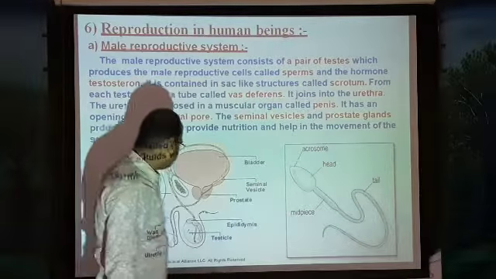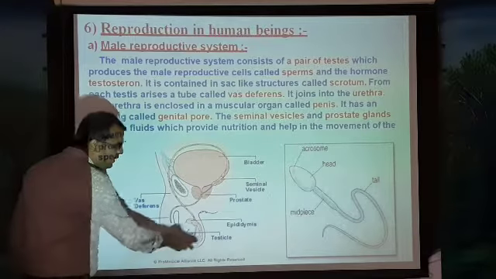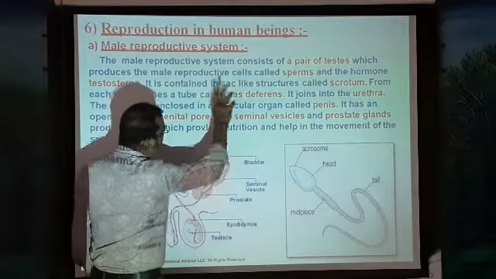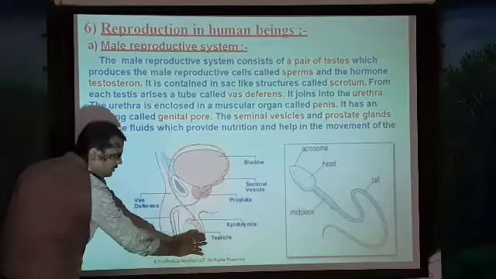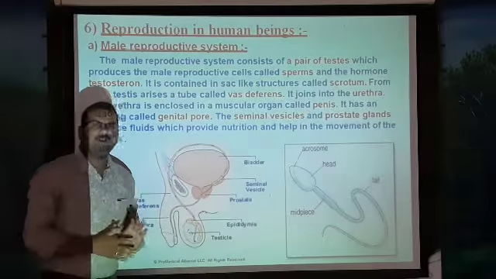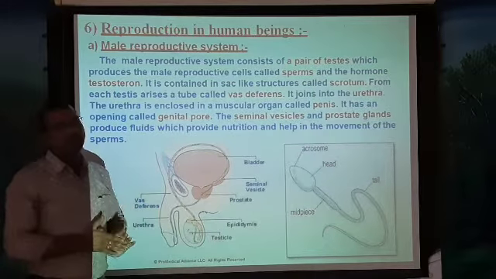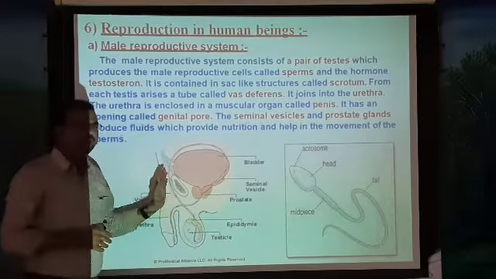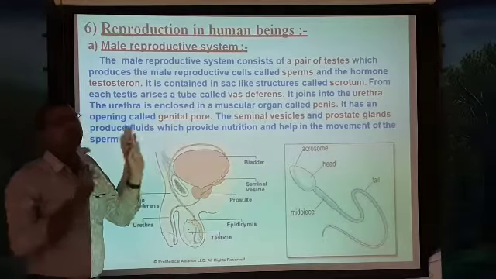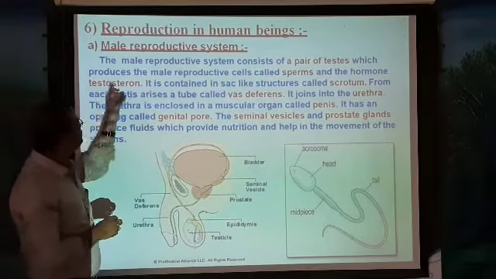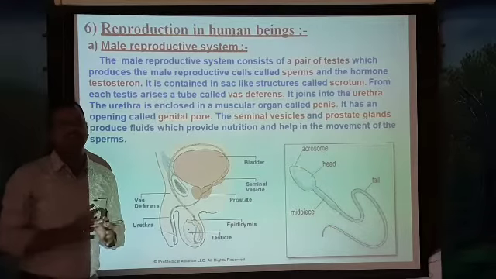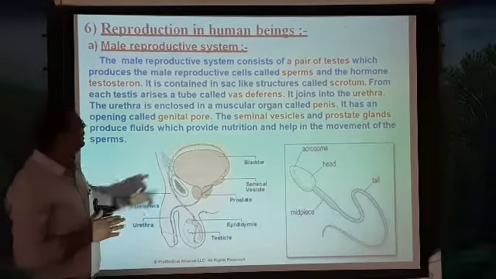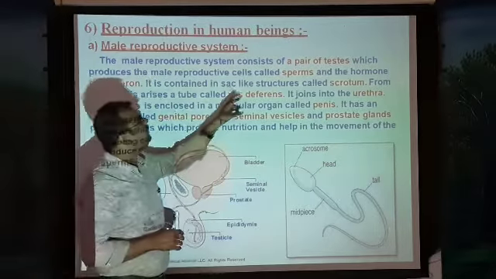A pair of testes. Here this is a testis. There are two testes, and they produce the male reproductive cells called sperm. So the testes are responsible for the production of sperm, which is nothing but the male gamete. The testes also produce one more important hormone called testosterone.